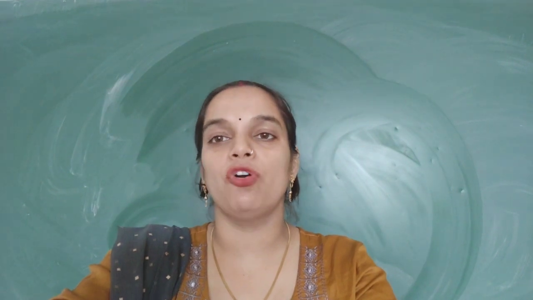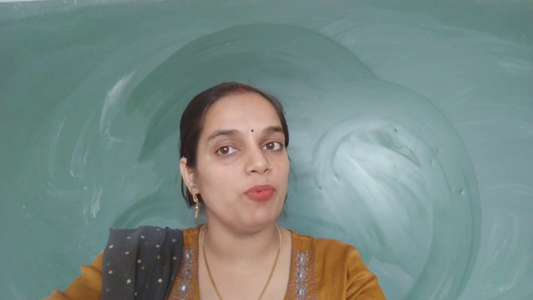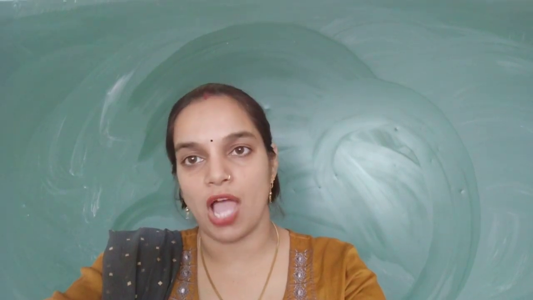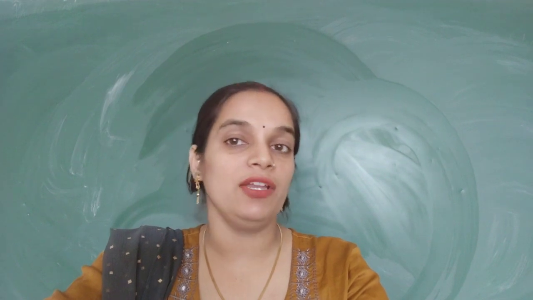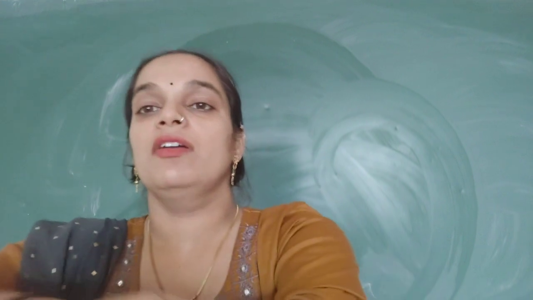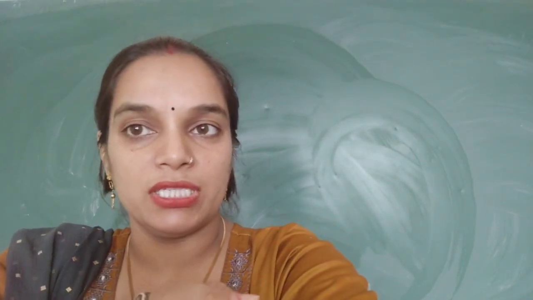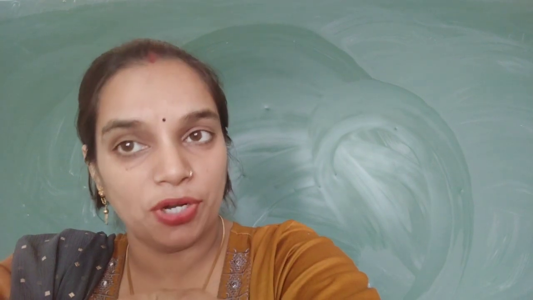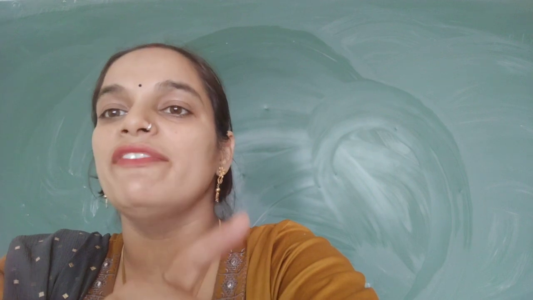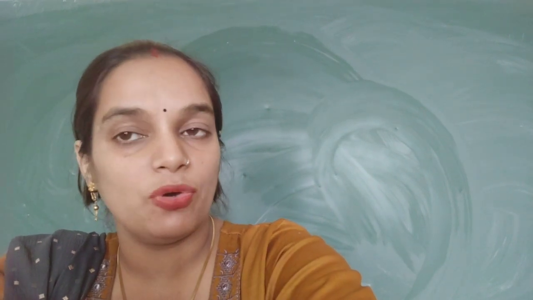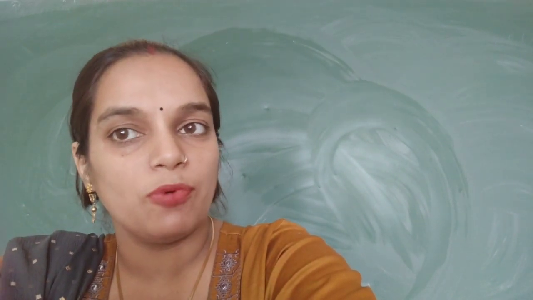If you are asked to find the zeros of a polynomial, then you will put that polynomial equal to 0, then you will find the value of the variable. Keep in mind, whatever degree your polynomial has: if it is a linear polynomial, meaning degree is 1, there will be only one zero of that polynomial.